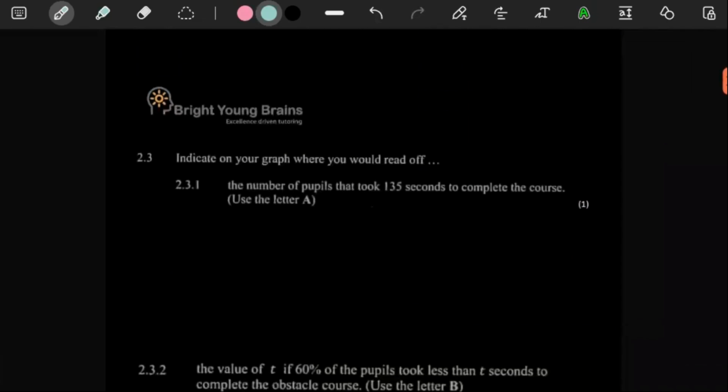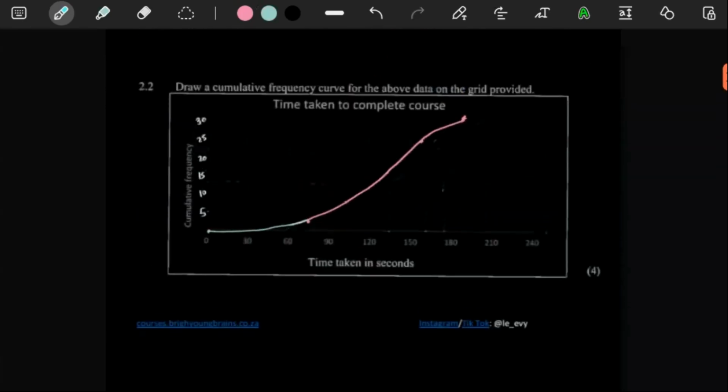Now for 2.3.1, it says indicate on your graph where you would read off the number of people that took 135 seconds to complete the course. Use letter A. Okay, so 135 seconds. Where would that be?